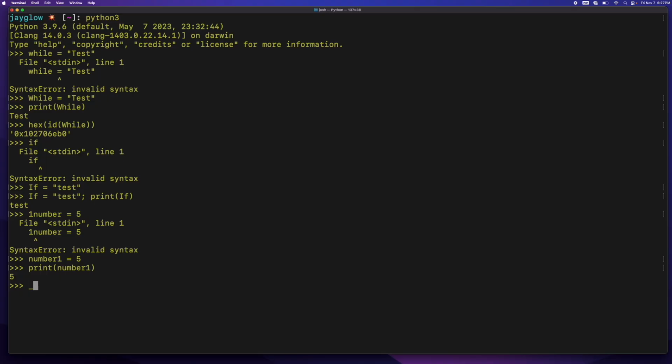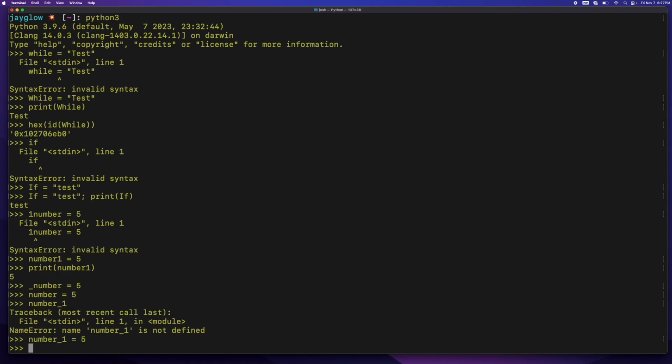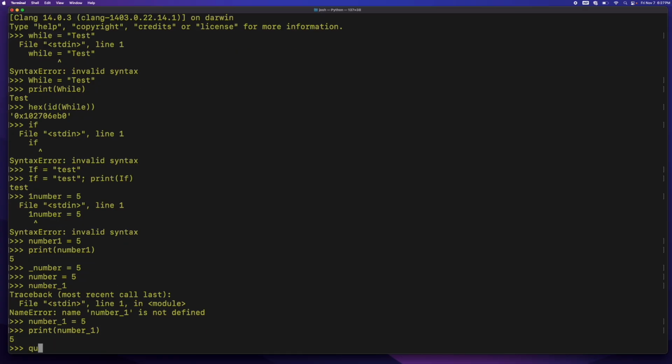You will be able to use underscore, or you can use a letter to start your variable name. Of course, you can combine all three as long as it starts with a letter or underscore. So I can have letters, underscore, and numbers. Oops, let me assign that a value. And that works just fine.